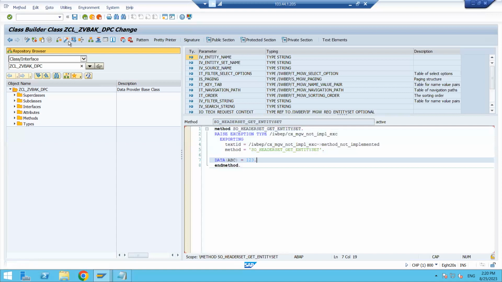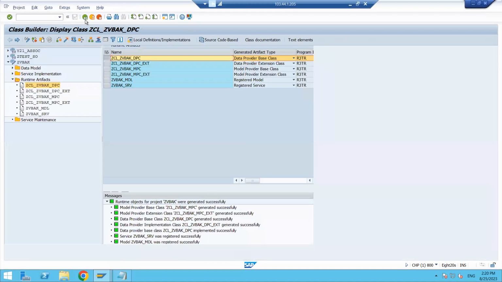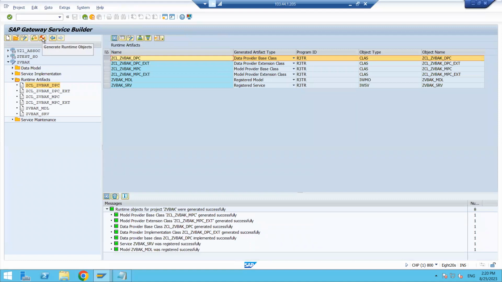It is activated, right? So after activation, we need to generate it. Sometimes it will reflect, but sometimes it will not reflect in the front-end system. So we have done some changes. So after doing the changes, we need to generate it. So once we generate it,